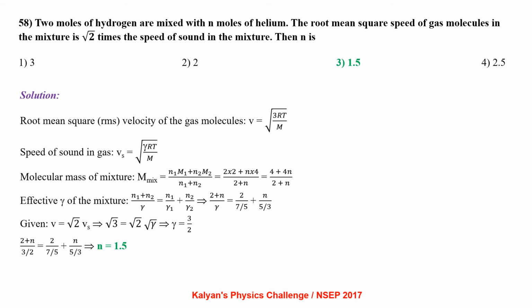Effective gamma of the mixture: n1 plus n2 by gamma equals n1 by gamma 1 plus n2 by gamma 2, that is 2 plus n by gamma equals 2 by 7 by 5 plus n by 5 by 3. Given v equals root 2 times vs, so root 3 equals root 2 times root gamma, from which we have gamma equals 3 by 2. So 2 plus n by 3 by 2 equals 2 by 7 by 5 plus n by 5 by 3, which gives n equals 1.5.